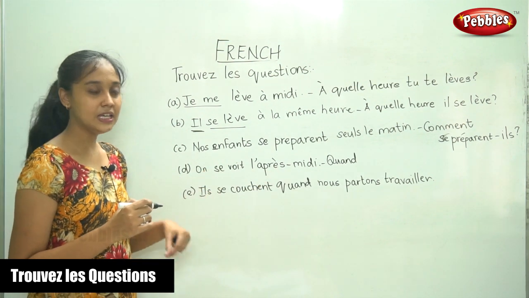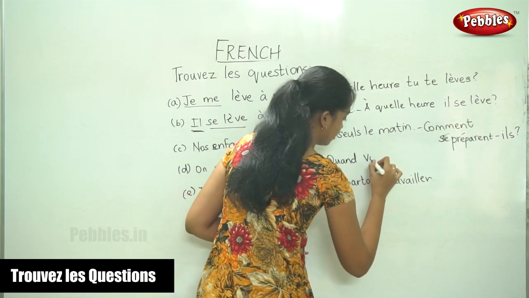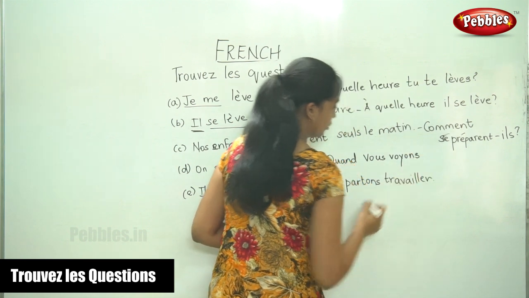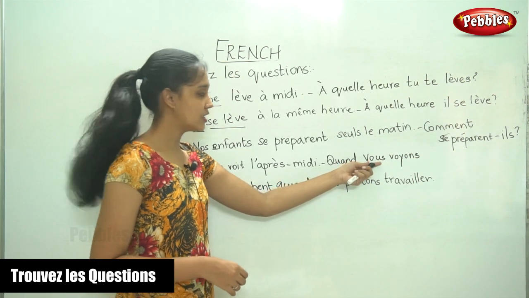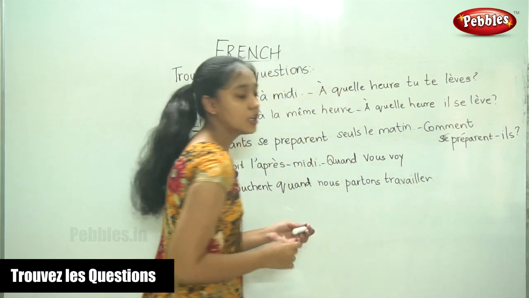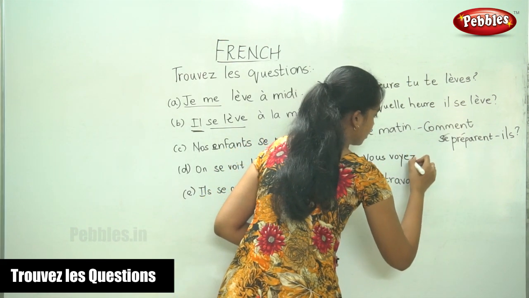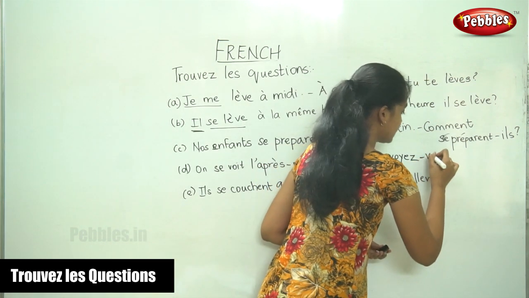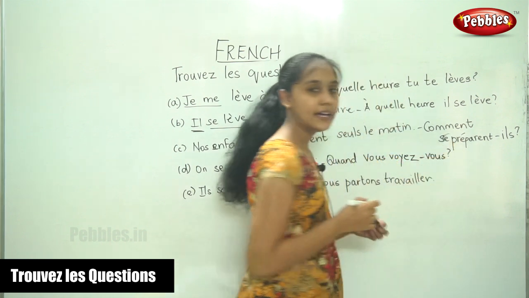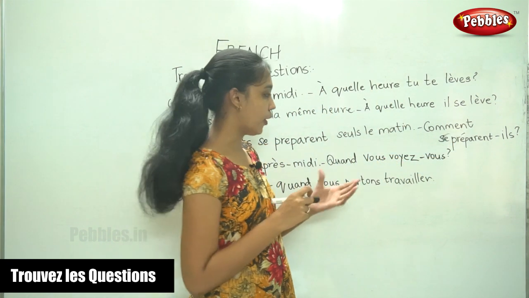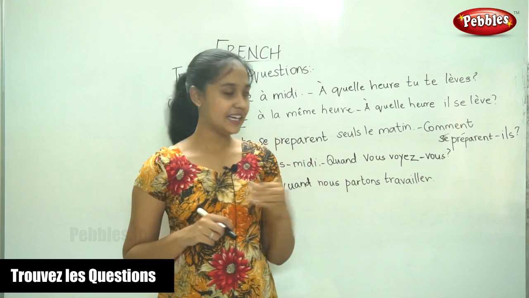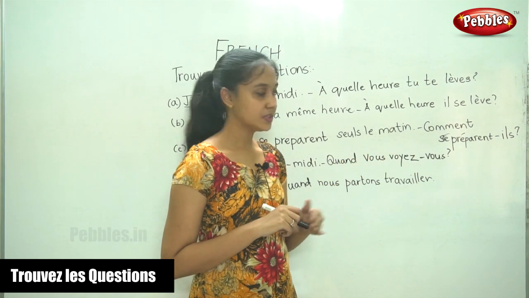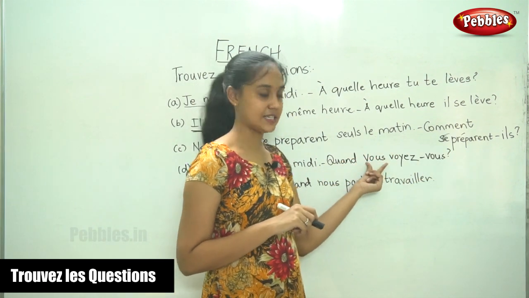So your question will be quand, since the subject is vous, the voir conjugation is voyez, quand vous voyez, and the subject vous. So like I told you, this is the inversion form. The subject is written at the end in the hyphenated form. Quand vous voyez vous. So this is the subject and this is the reflex.